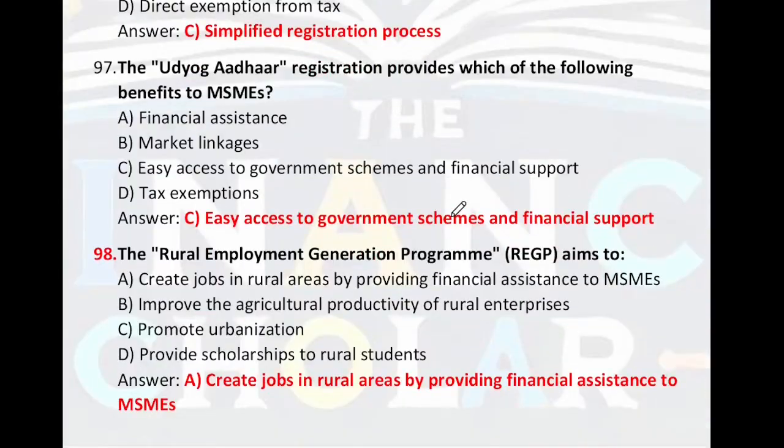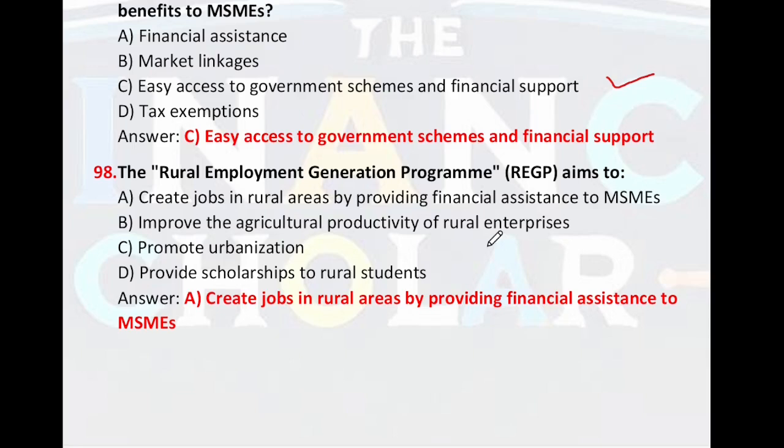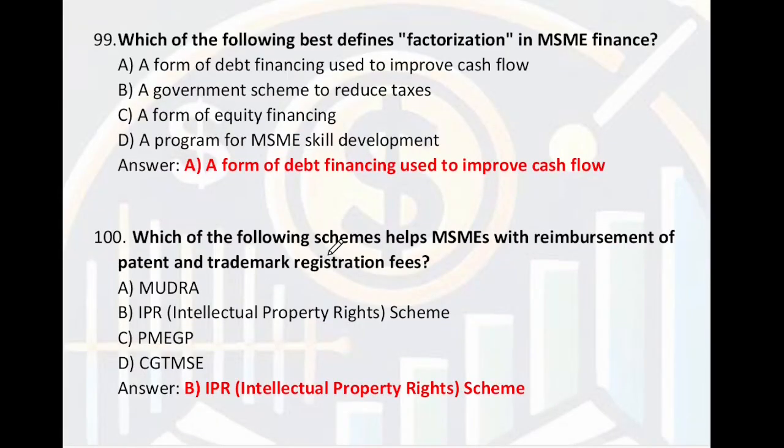The Udyog Aadhaar registration provides which of the following benefits to MSME? So right answer is easy access to government schemes and financial support. The Rural Employment Generation Program aims to create jobs in rural areas by providing financial assistance to MSME. That is the right answer. Which of the following best defines factoring in MSME? So factoring is a form of debt financing that is used to improve cash flow in MSME. So A is the right answer. Which of the following schemes helps MSME with reimbursement of patent and trademark registration fees? So the IPR, Intellectual Property Rights scheme. B is the right answer.